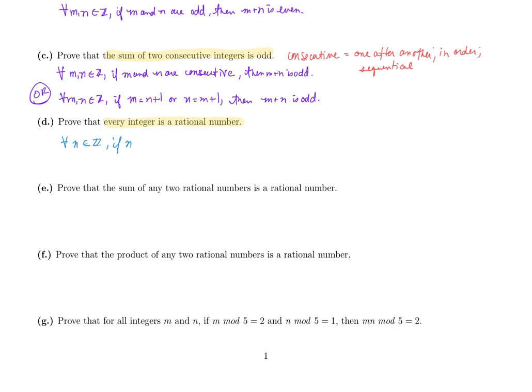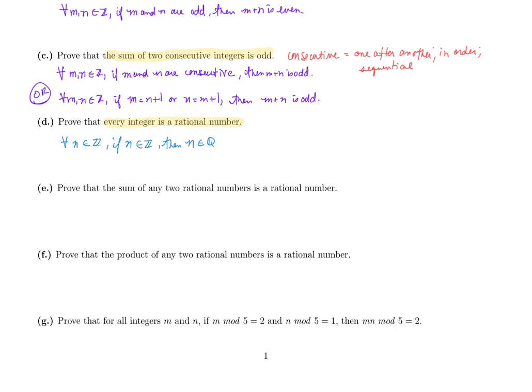N is an integer. Well, that would just say if n is in Z, then n is a rational number, which means n is in Q. But then our domain is redundant with our hypothesis. So there's a better way to do this.